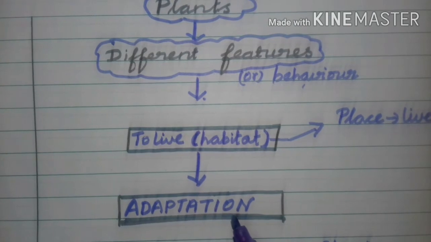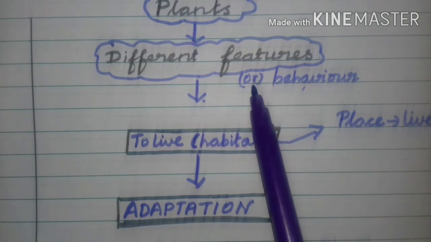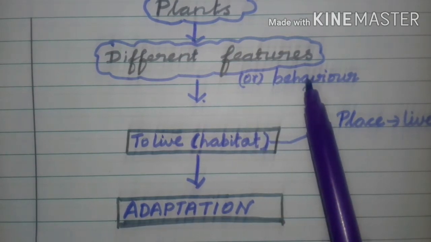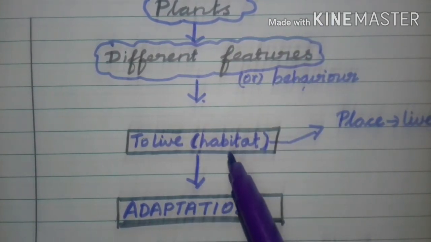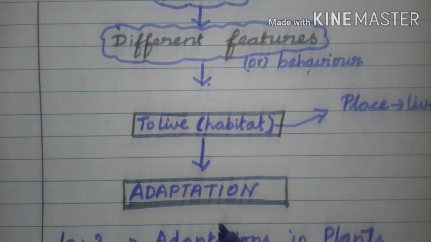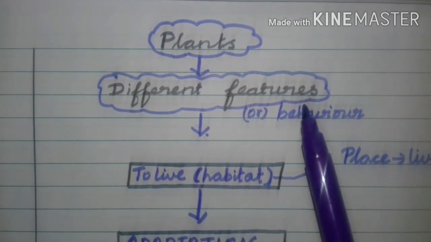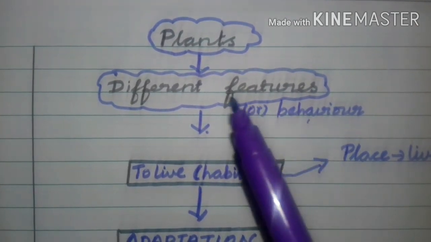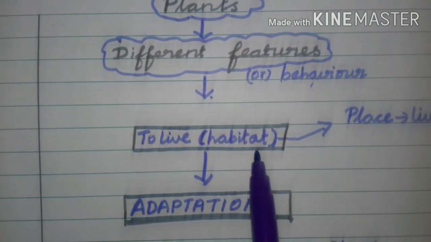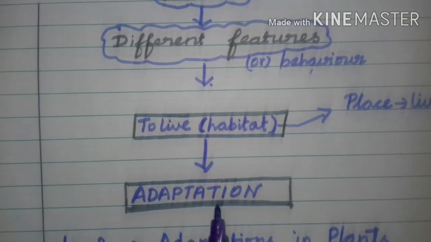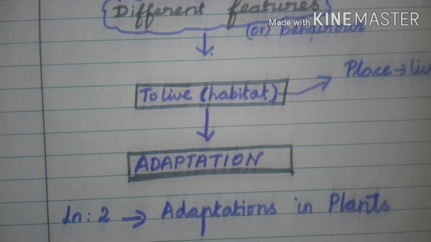That only is known as adaptation. All of you repeat it again. Different features or behavior which help plants and animals to live in their habitat. That only is known as adaptation. Are you clear, children?